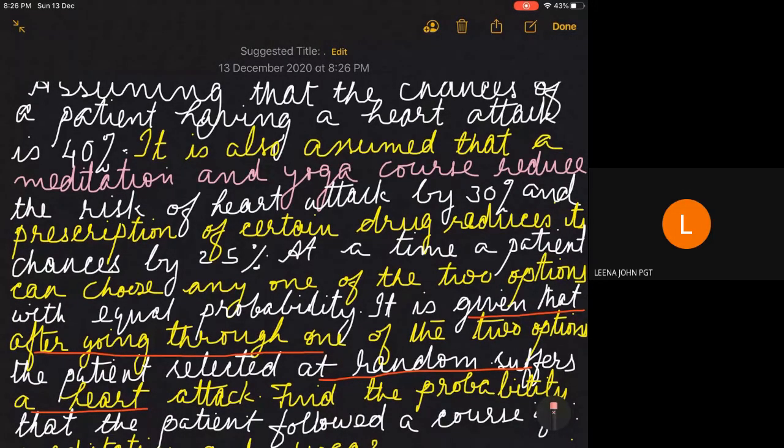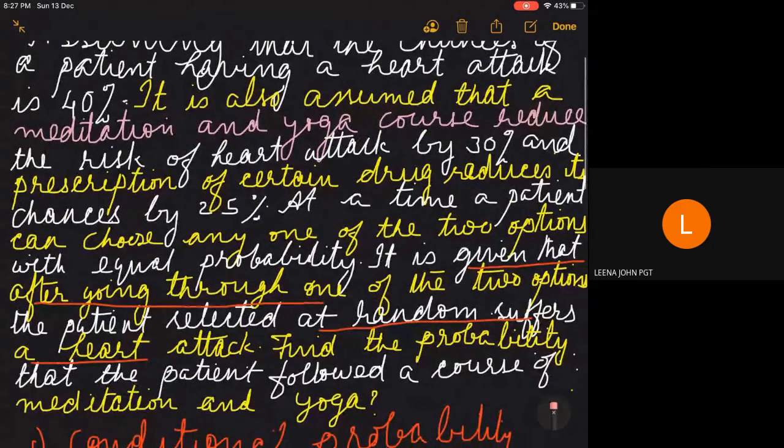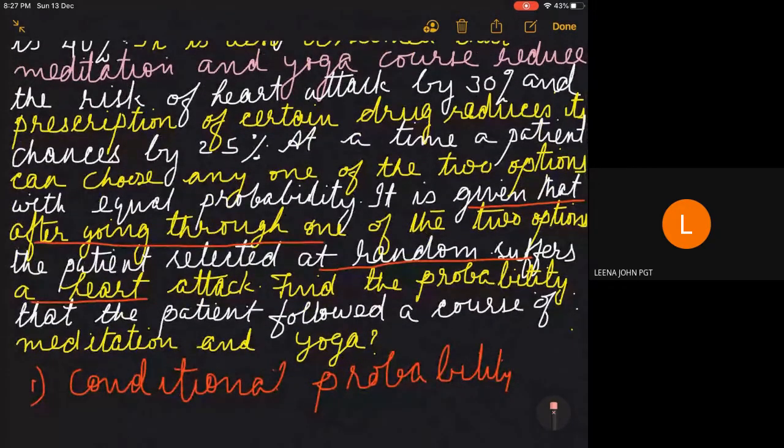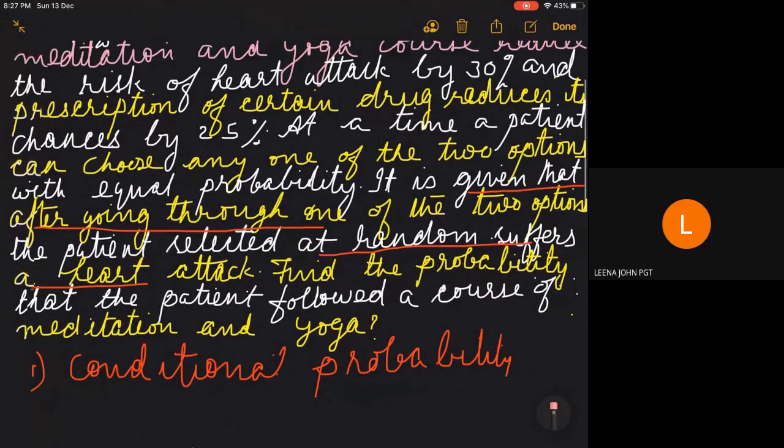It is also assumed that meditation and yoga course reduces the risk of heart attack by 30%, and the prescription of certain drug reduces its chance by 25%. At a time, a patient can choose any one of the two options with equal probability. So when you read this, you get some knowledge about some probabilities that are given. But how do we define the event? That you have to find out.